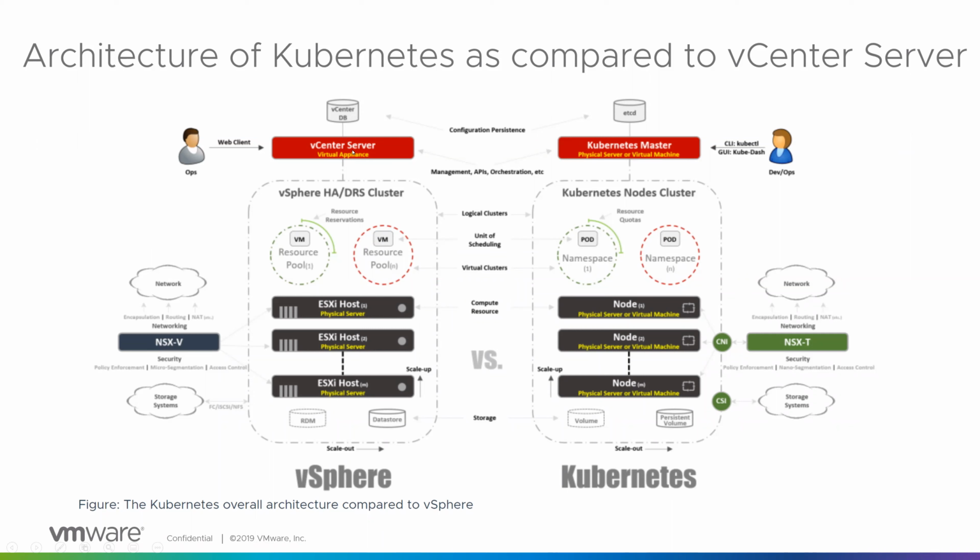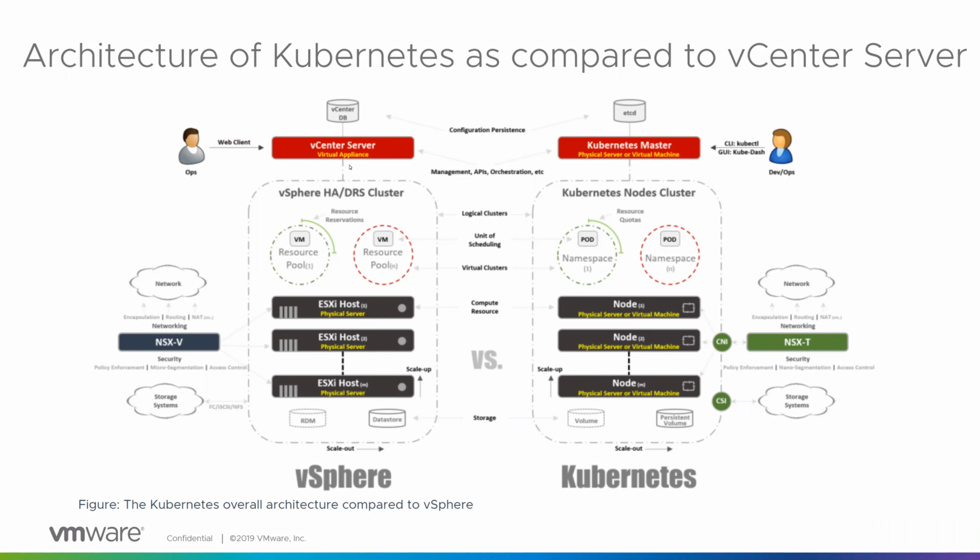So vCenter server, most of you must be familiar with this. If not, vCenter appliance is management software. It's virtualization software that helps you manage your compute, your storage, networking, and several aspects. Similar to the vCenter appliance, which we have for management, on the Kubernetes side we have a Kubernetes master. Kubernetes master can be a physical machine or virtual machine.